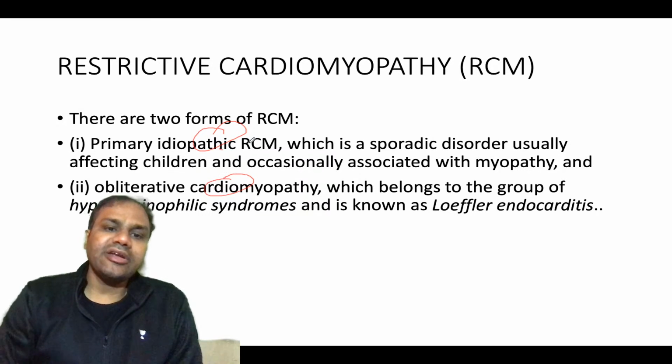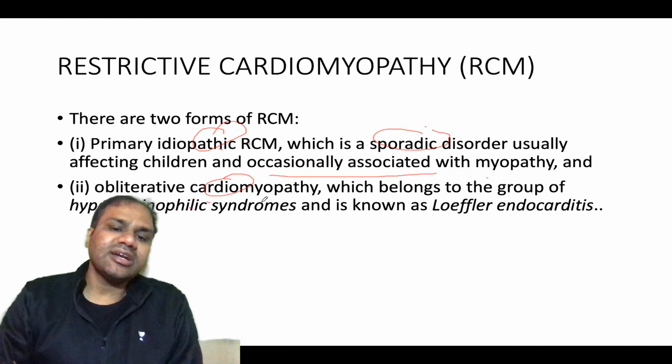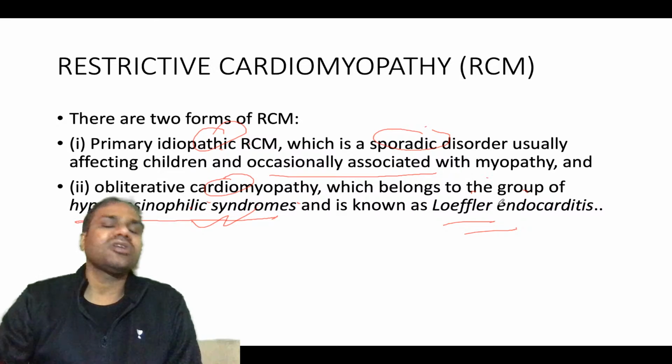So primary idiopathic is a sporadic disorder usually affecting children and occasionally associated with myopathy, and secondary obliterative cardiomyopathy belongs to the group of hypereosinophilic syndrome, okay. So this is known as Loeffler's endocarditis.